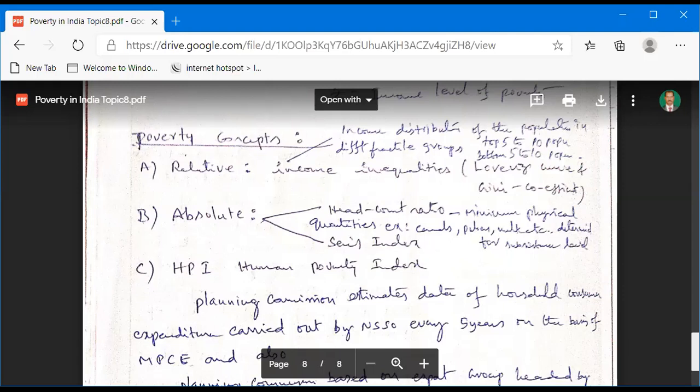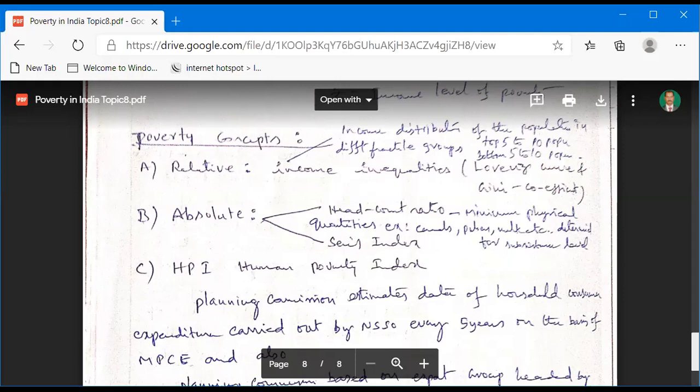Income inequalities means the income distribution of the population in different fractile groups, for example top 5 to 10 percent population and bottom 5 to 10 percent. Bottom 5 means poor people, top 5 to 10 means rich people. This is the relative poverty estimation.